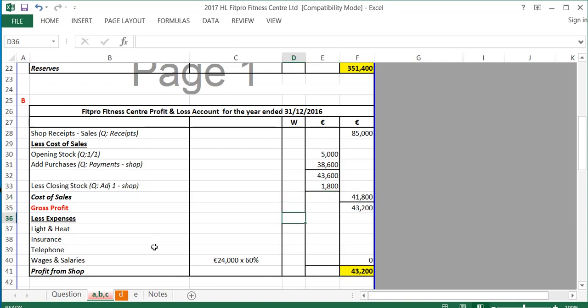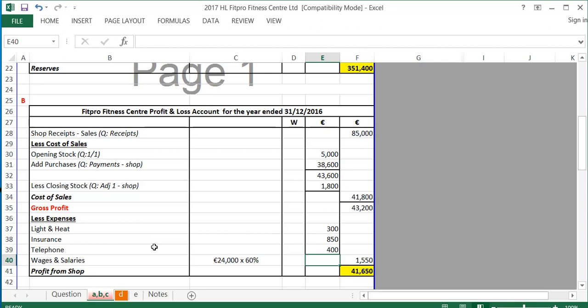Then I have to take away the expenses that are attributable to the shop. For this, I will go to my notes. If I go to note VI, I will see that the light and heat for the shop is 300 euro. These are all coming from part VI, part 6. So the light and heat for the shop is 300 euro. Insurance for the shop is 850. Telephone for the shop is 400.